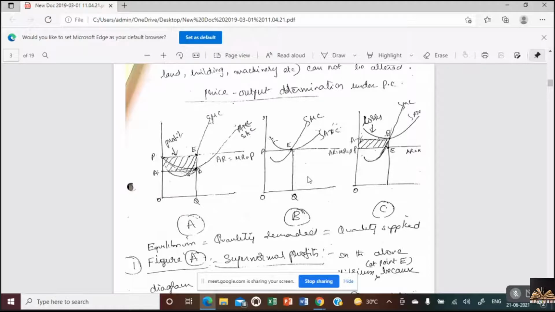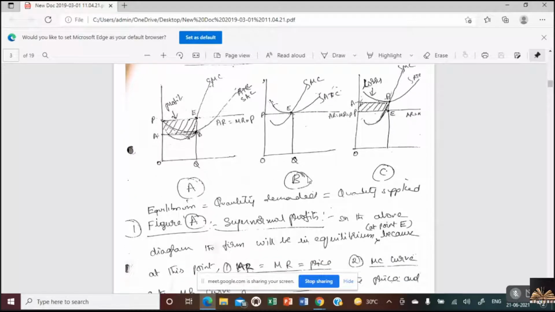Now again, more and more sellers continue to do business. The firm suffers abnormal losses, where you see the average cost curve is above the average revenue curve. The difference between the cost and the revenue is the abnormal loss that the firm suffers in the third stage, denoted by the area PABE. Is it clear? So these are the 3 stages that the firm goes through under perfect competition. Is it clear?